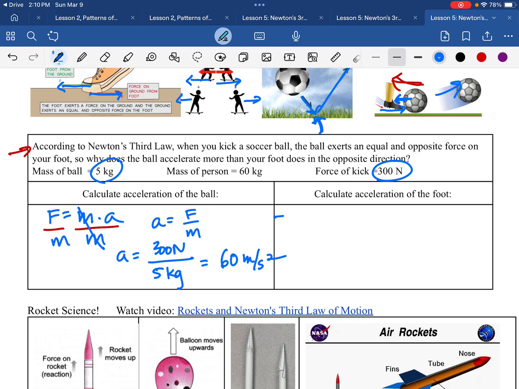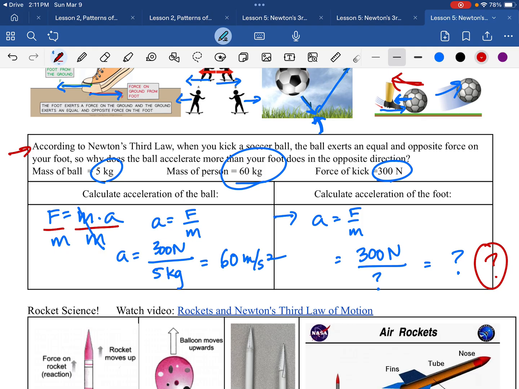Now you're going to calculate the acceleration of the foot, or of the whole person, in the opposite direction. So we're going to use that same formula, but now we have to use slightly different numbers. They're experiencing the same force, 300 newtons, equal and opposite force, but now that force is acting on the mass of the entire person. So you're going to do the math here. What are you dividing by? Equals what number? So you'll answer that in the video here.